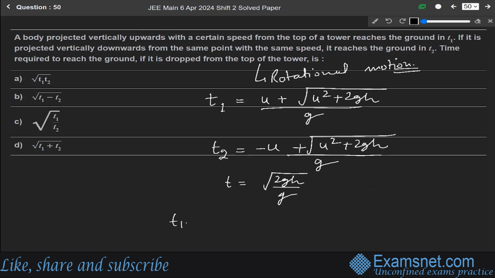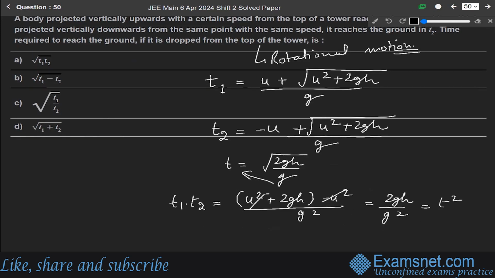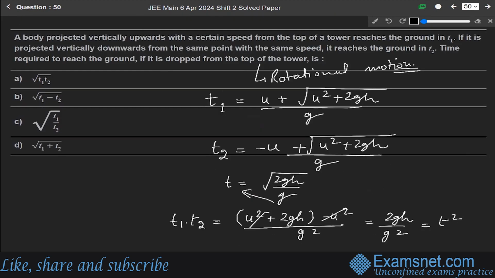If we multiply T1 into T2, we get U square plus 2GH minus U square over G square. It will be equal to, this cancels out, 2GH over G square, and this will be equal to T square. So we get T is equal to under root of T1 into T2. So our answer is option A, that is T equals under root of T1 into T2.